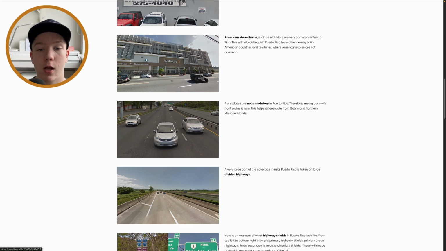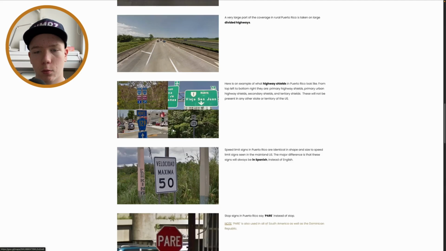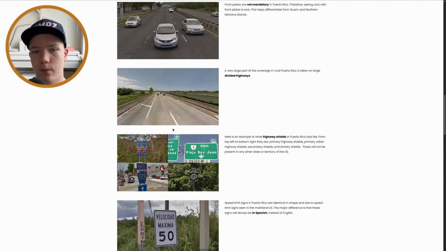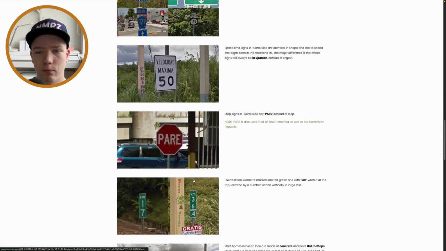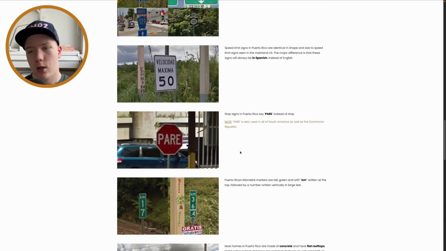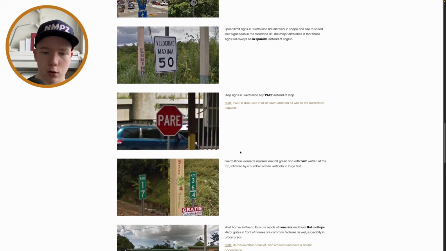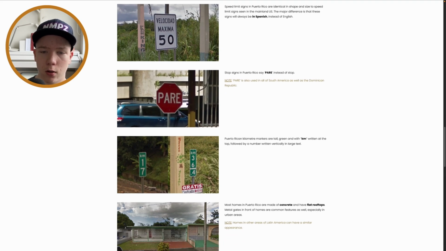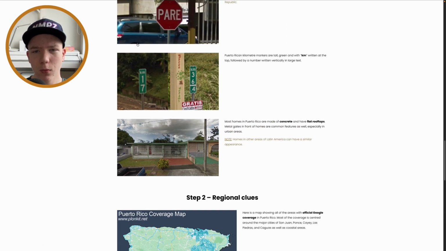Yeah, and front plates, you usually won't see front plates in Puerto Rico. And yeah, they do say para on stop signs. This is common in the Dominican Republic, all of South America, Puerto Rico, Central America, in the Spanish-speaking countries, and there you will see alto on the stop signs, which I will be talking about when we get into Mexico.